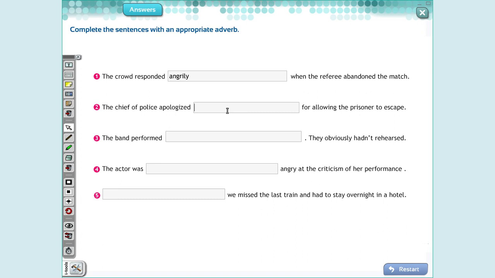The chief of police apologized for allowing the prisoners to escape. When we use apologize, it's like desculpar-se profundamente. How can I say this profundamente in English? Profusely.